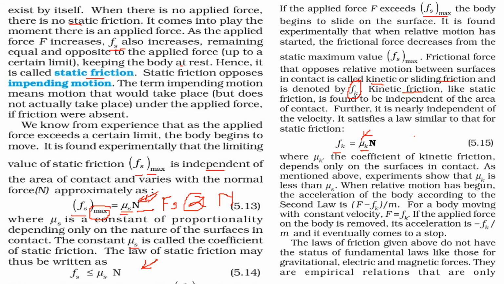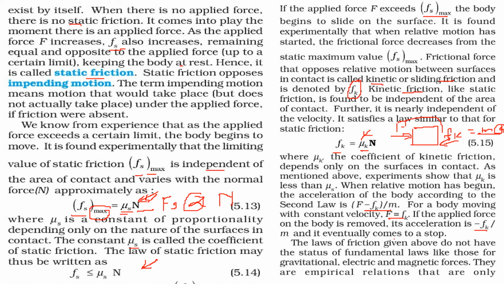So if we apply some force F, and Fk is acting on the other side, then F minus Fk will be equal to what? Ma. The resultant force will be equal to mass into acceleration. So acceleration will be F minus Fk by m. And if we have a constant velocity, this acceleration will be 0, so F minus Fk will be 0. So F will be equal to Fk. And if the applied force on the body is removed, the acceleration is minus Fk by m, because the body is going to eventually stop.